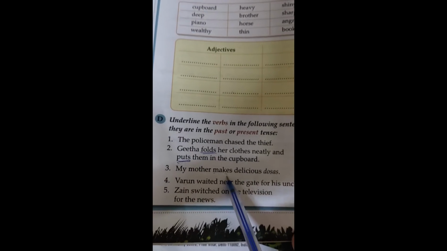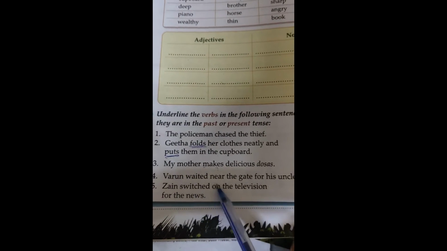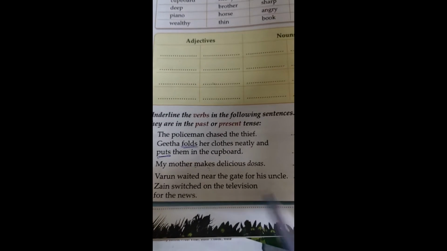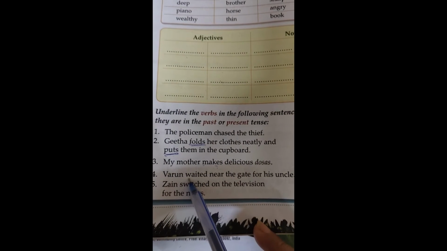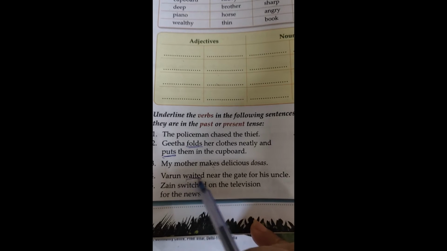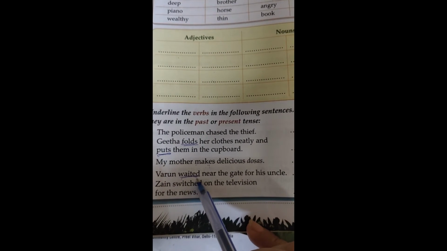So you have to write it in present form. Number 4, Barun waited near the gate for his uncle. See, first of all, find out the verb. Where is the verb? Waited, right? Wait, the verb is in the past form. Ed is here, so this is in the past form.